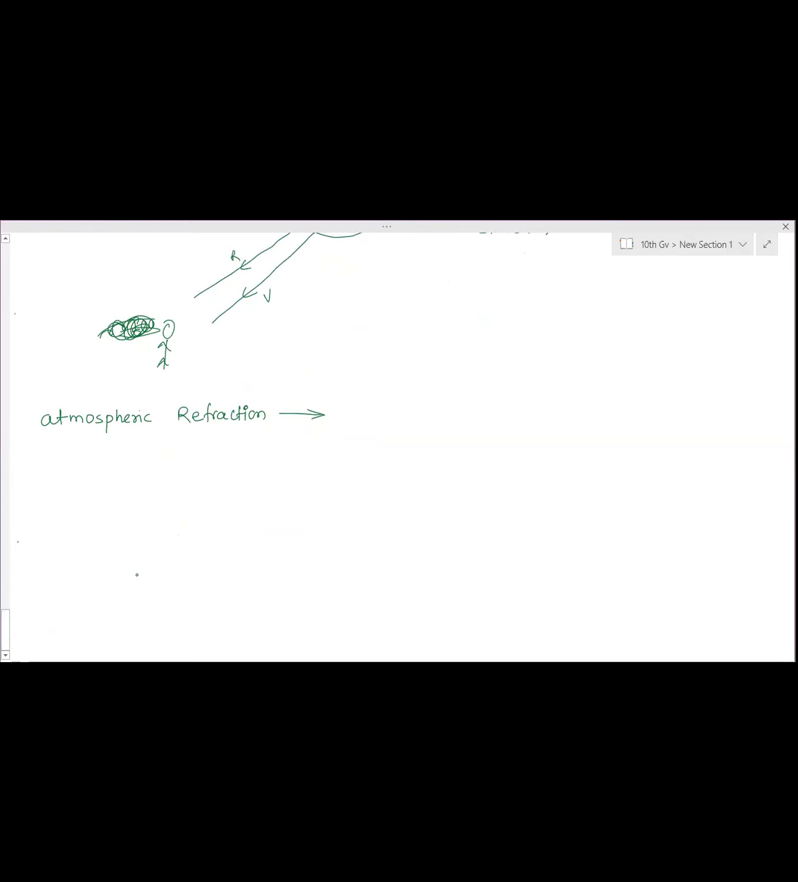May I try? Ma'am, the change in the direction of light traveling through the atmosphere due to the change in densities of the layers of air is called atmospheric refraction. Different denser layers of air you have to mention.